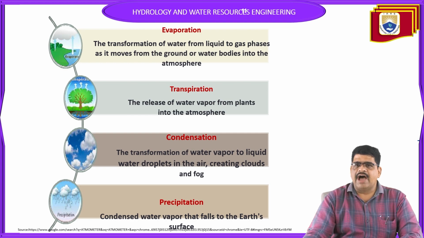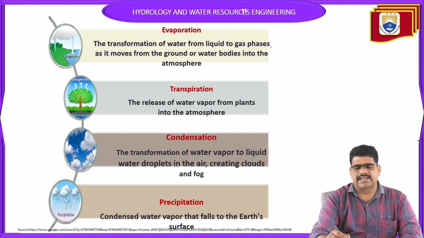evapotranspiration. You should know some of the definitions before going to the topic. Evaporation, as we know very well, is the transformation of water from liquid to gas phase. It moves from the ground or water bodies into the atmosphere. We call it evaporation. And what is meant by transpiration? Transpiration is nothing but the movement of water vapor from the plants into the atmosphere. Simply we call it transpiration.